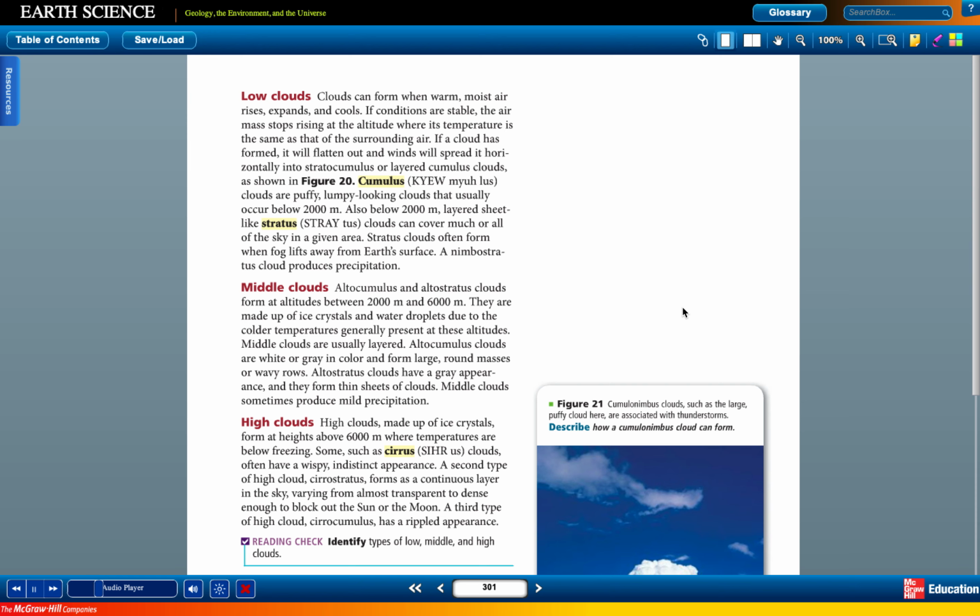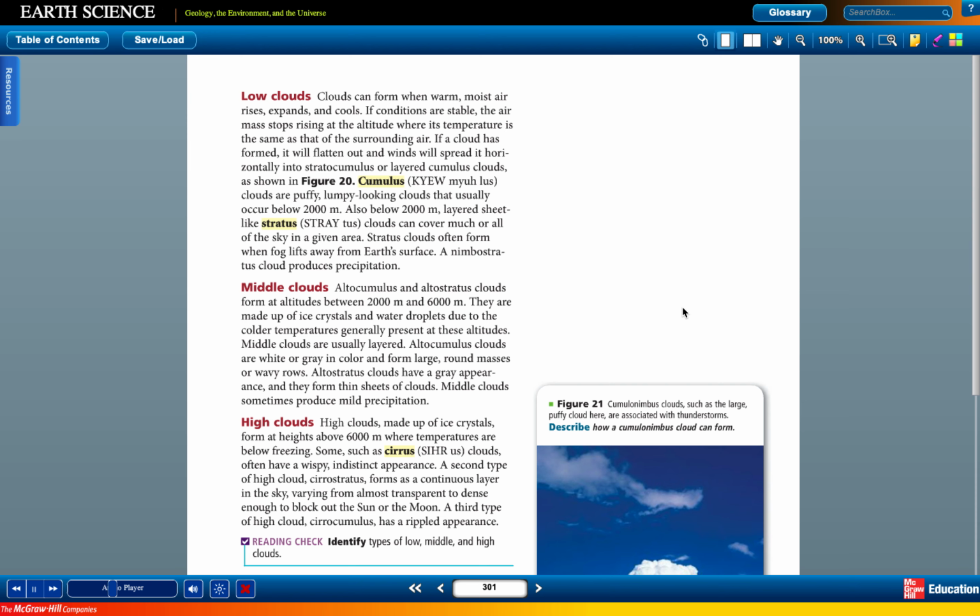If the air does not stay warmer than the surrounding air, the cloud will flatten out, and winds will spread it horizontally into stratocumulus or layered cumulus clouds. Another type of low cloud that forms at heights below 2,000 meters is a stratus, a layered cloud that covers much or all of the sky in a given area. Stratus clouds often form when fog lifts away from Earth's surface.